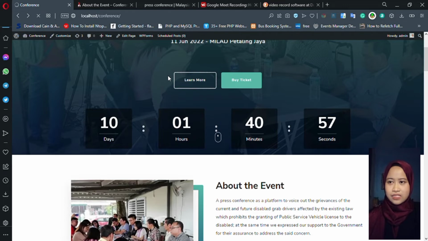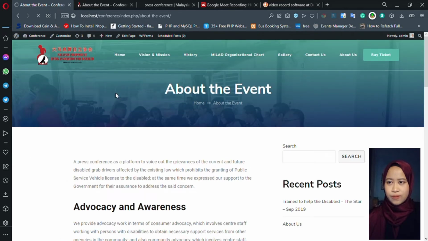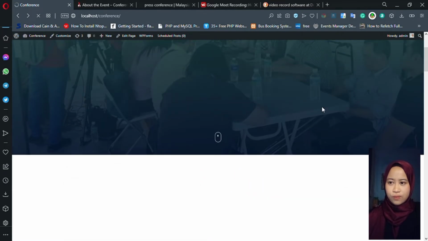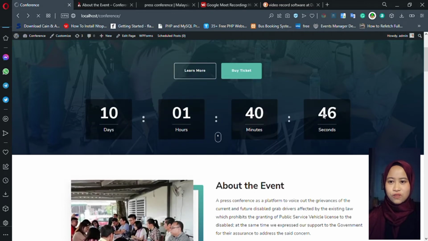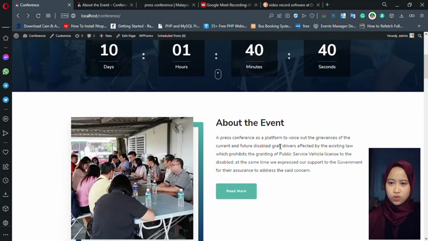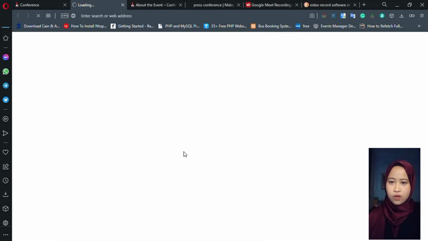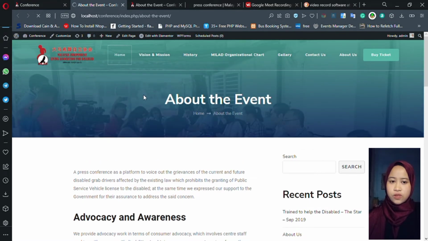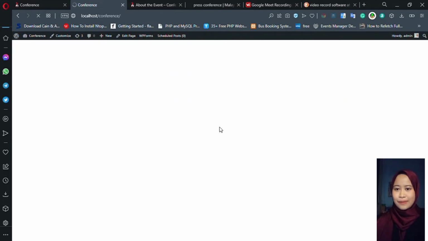On the homepage, there is information on the date and location. There is also a learn more button that will bring the user to the about the event page, which is the detailed information page regarding the conference. A row showing an upcoming event timer was also provided to make it look more interesting to the user. There is also a brief of the about event section with the read more button that will bring the user to the other pages of the about event pages, so that the user will know the detailed information. The next section is the time and location section.